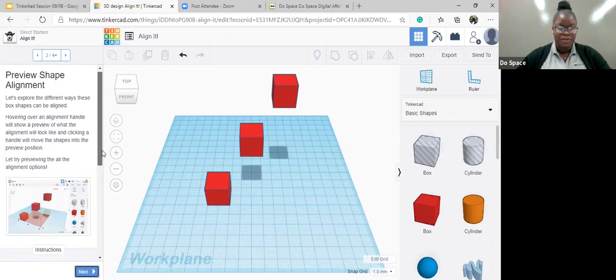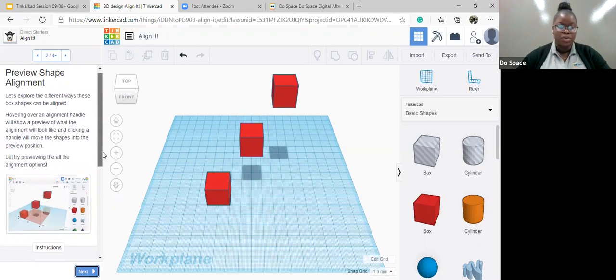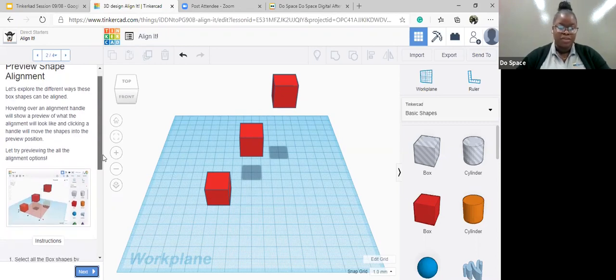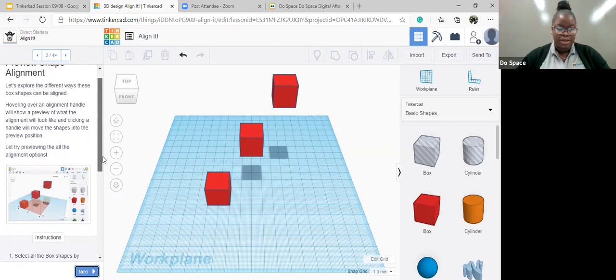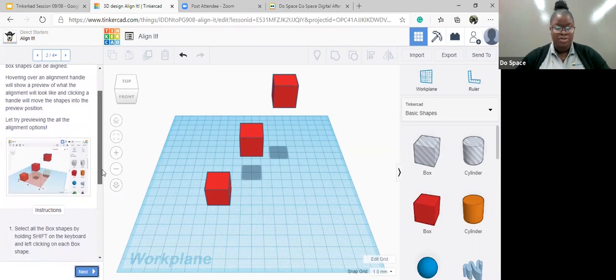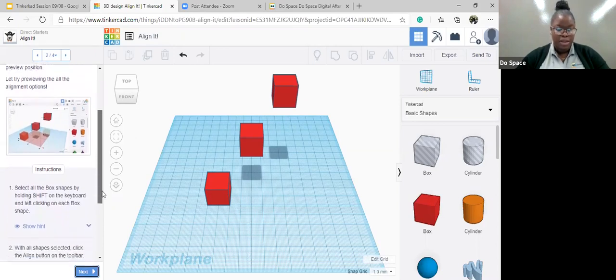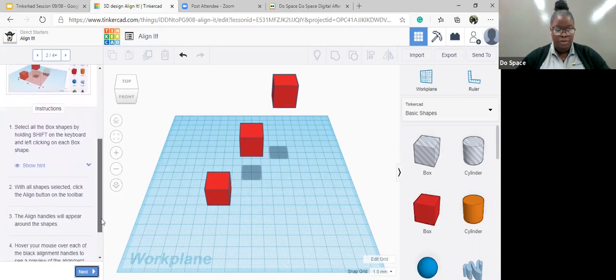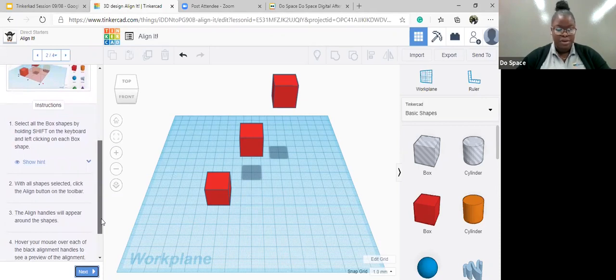Let's explore the different ways boxes can be aligned. Hovering over an alignment handle would show a preview of what the alignment should look like, and by clicking a handle, it would move the shapes to that position. Let's try previewing all the other alignment options. It says select the box, the same step we used while grouping them, is what we would do to align them.